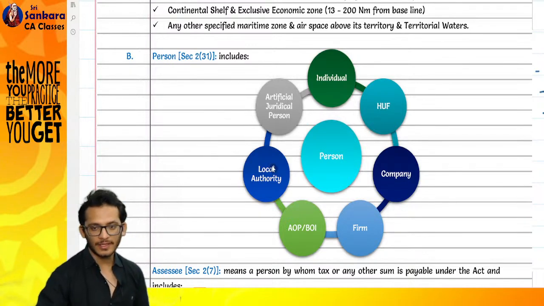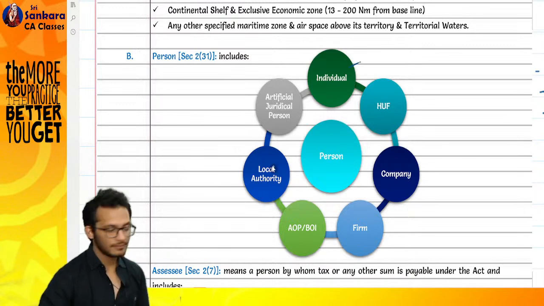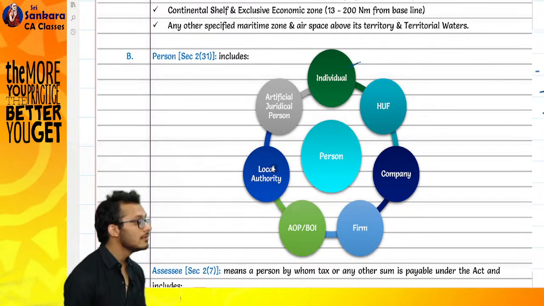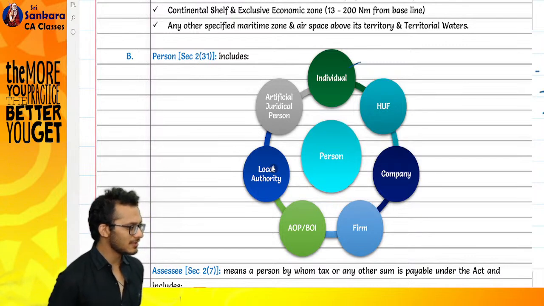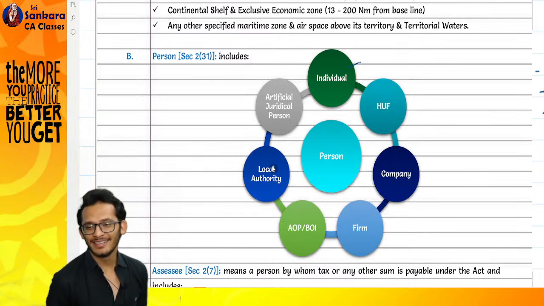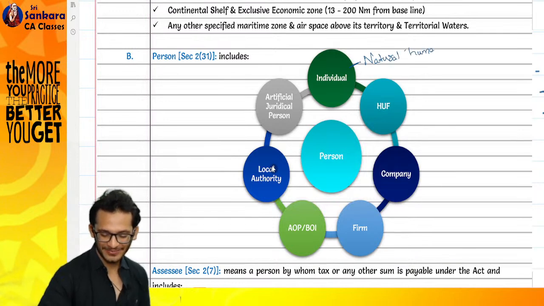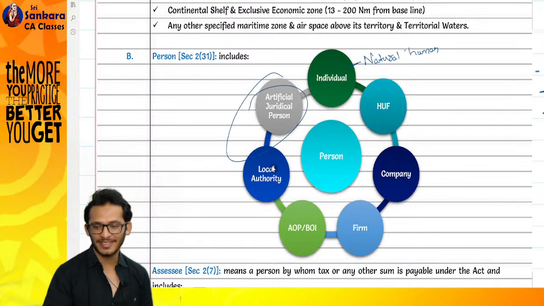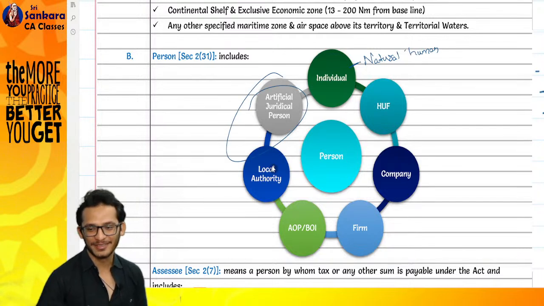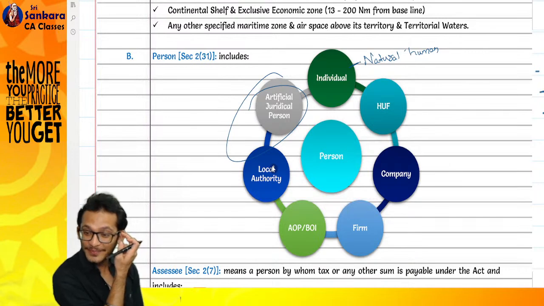Start from the top. You have something called an individual, meaning a sole person. You say someone is soulless, not an individual. A natural person is also a person.